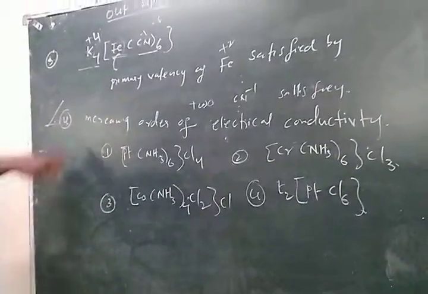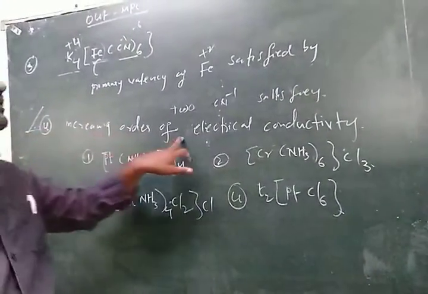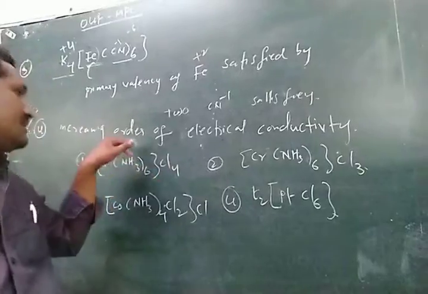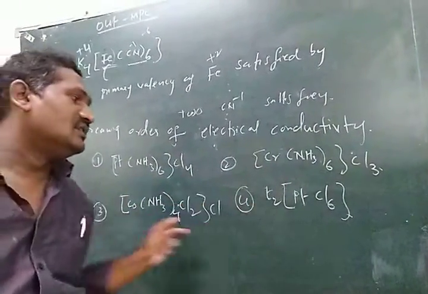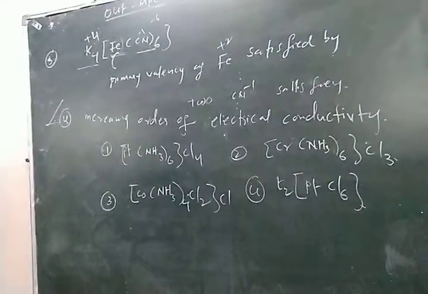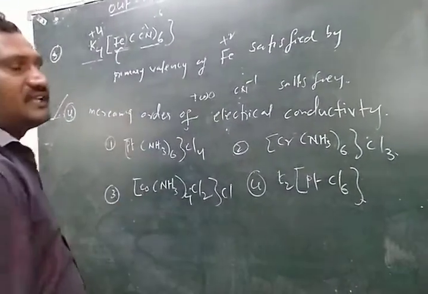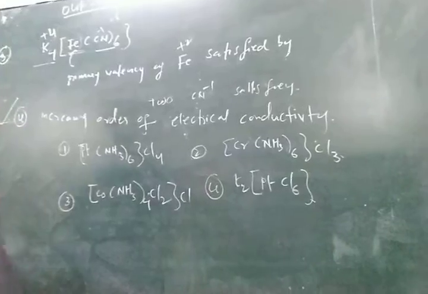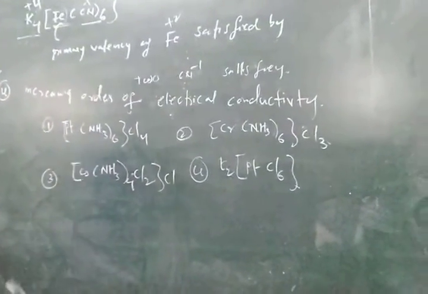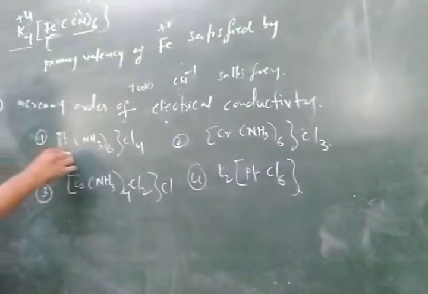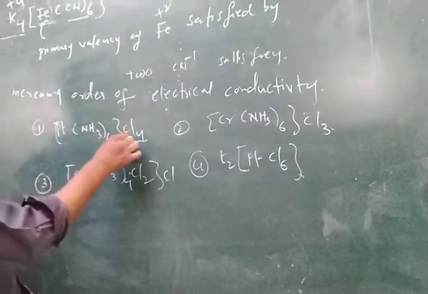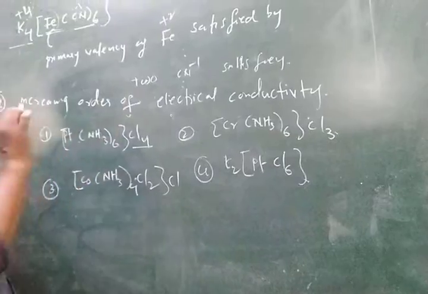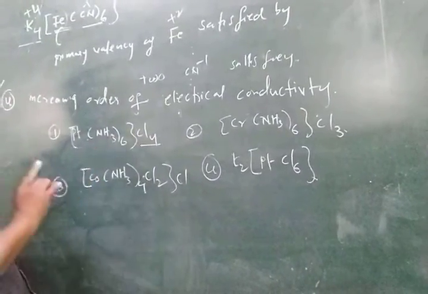Next, question number 4. Arrange in increasing order of electrical conductivities these 4 complexes. Here the number of ions, the number of counter ions, increases. In option 1, there are 4 chloride counter ions and the complex is 1 ion, so 4 plus 1, 5 ions.